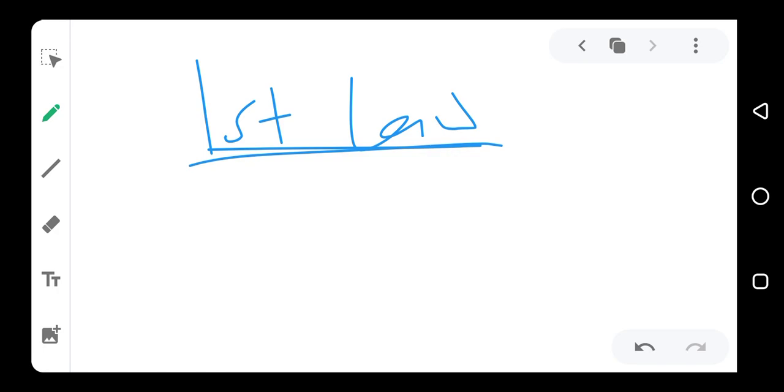This first law of motion is also called the law of inertia. Why? Because inertia means the ability of a body to continue to rest or to stay in a constant motion. So if someone doesn't want to change, or a body is always at the state of rest, you can say that the body is in a state of inertia. Somebody that is not changing, that's always in one place, you can say is at the state of inertia.